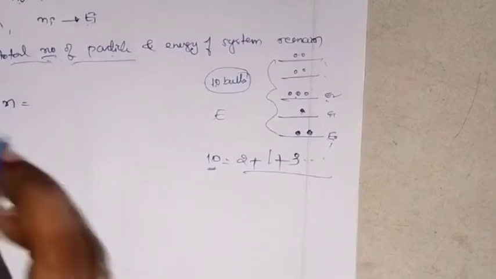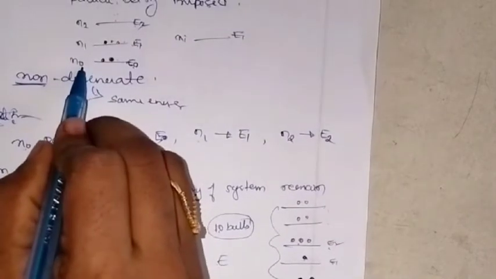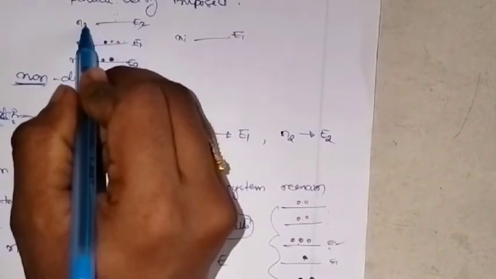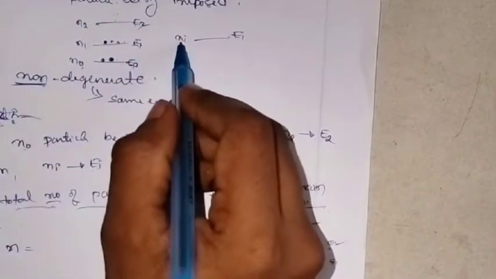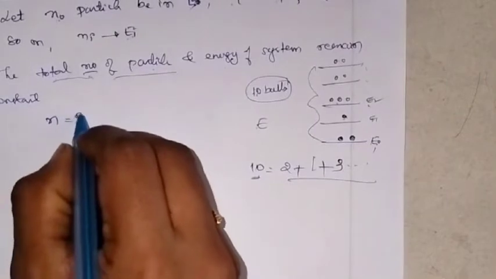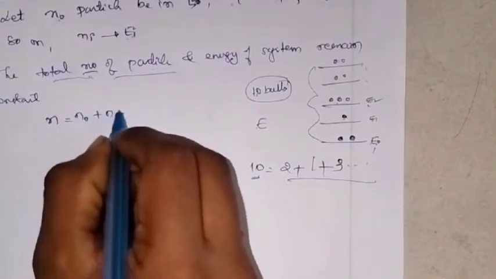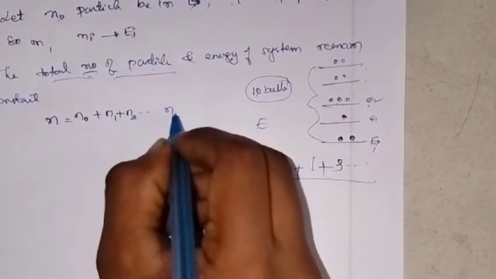So n0 particles are here, n1 here, n2 here, and so on, and here ni particles. So n will be n0 plus n1 plus n2 till ni, correct?